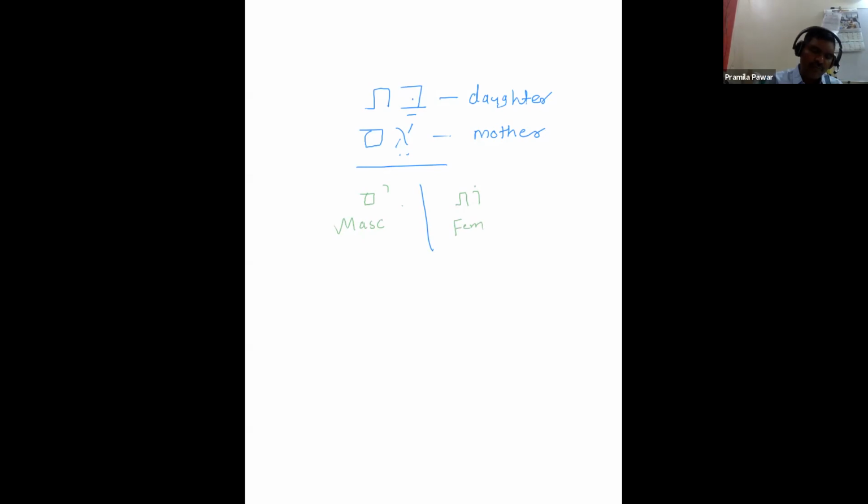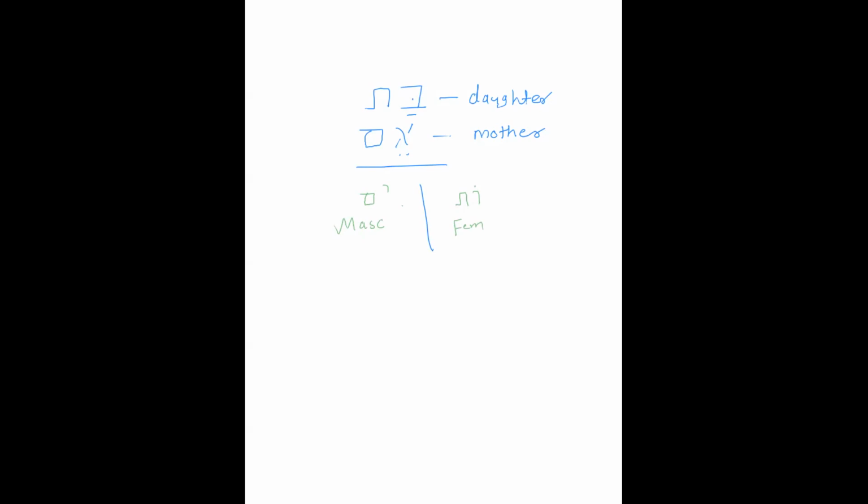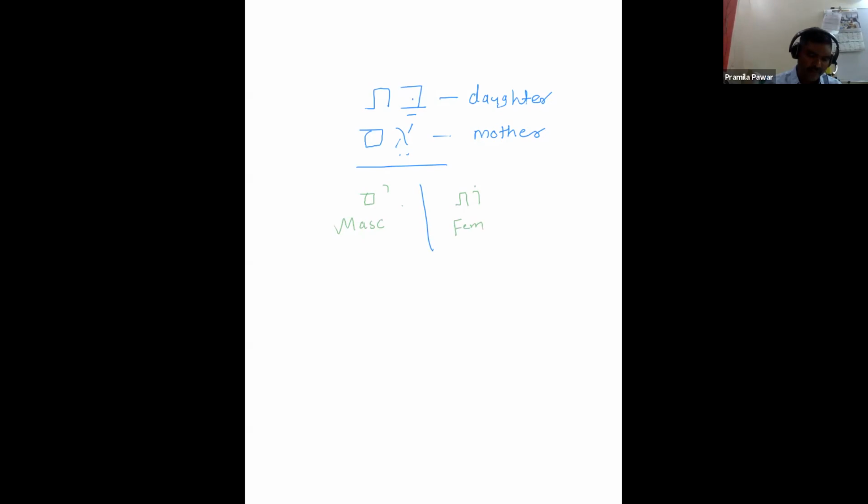Now this daughter, bath, is having which ending? Oath. And im is having that mem suffix ending, but these are considered to be feminine because their gender indicates that they are feminine.